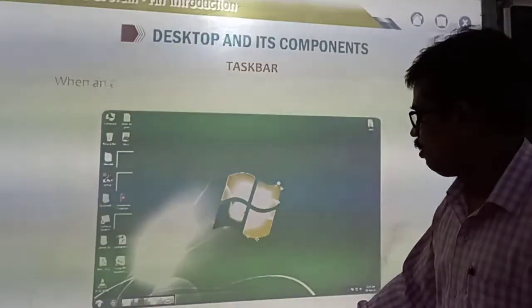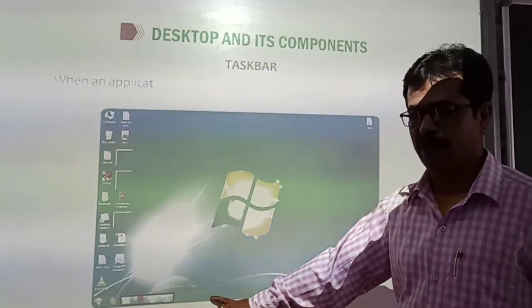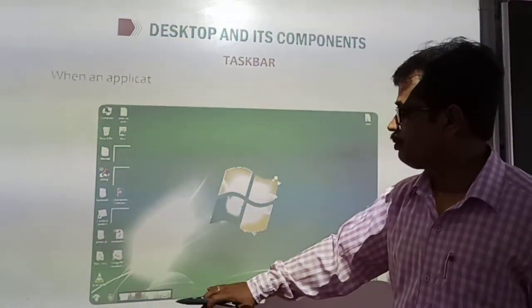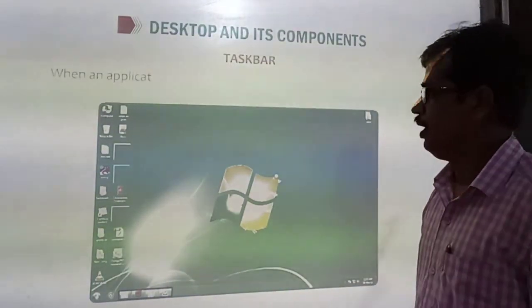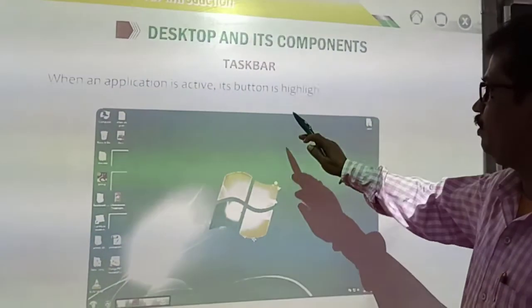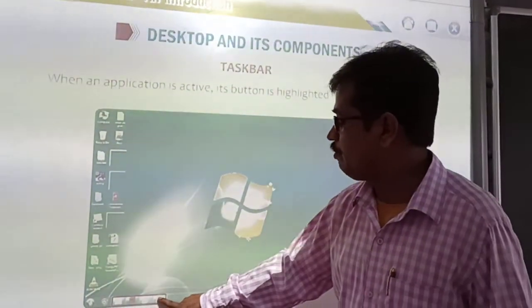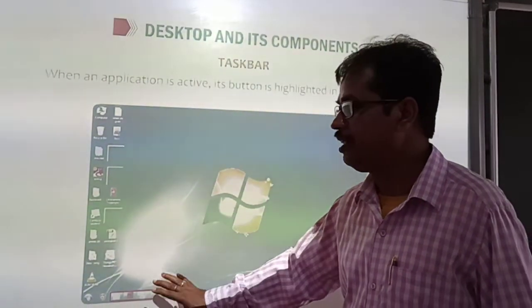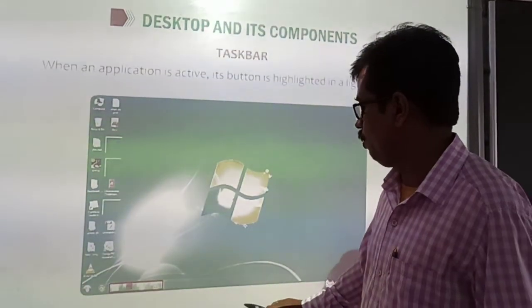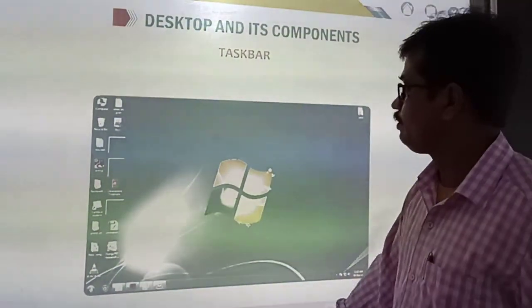We can add or remove any program in this middle part, the quick launch bar. When an application is active, its button is highlighted on the taskbar like this. This program is activated, so this icon will be a little bit highlighted. It shows that this program is in use.